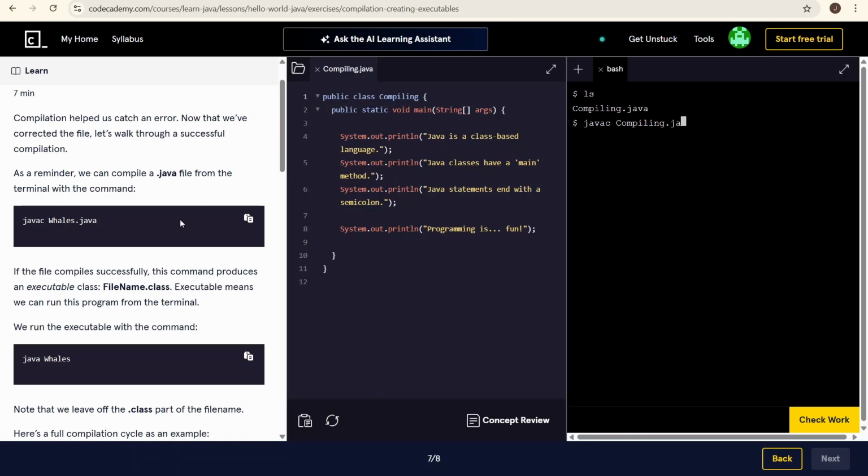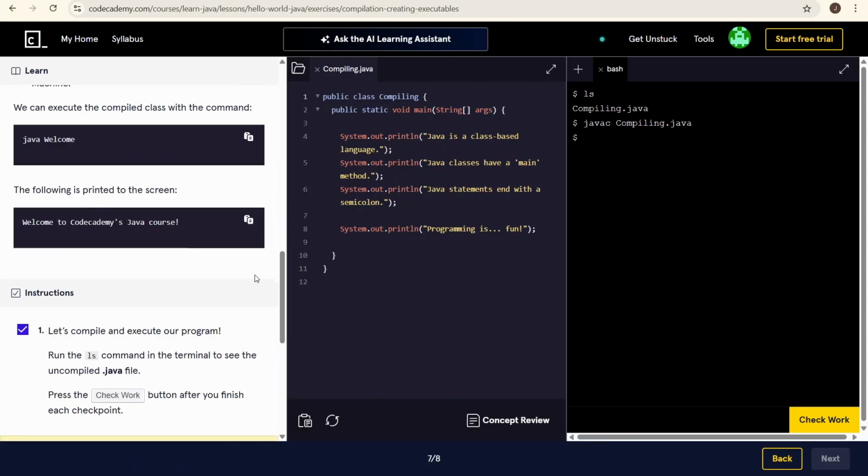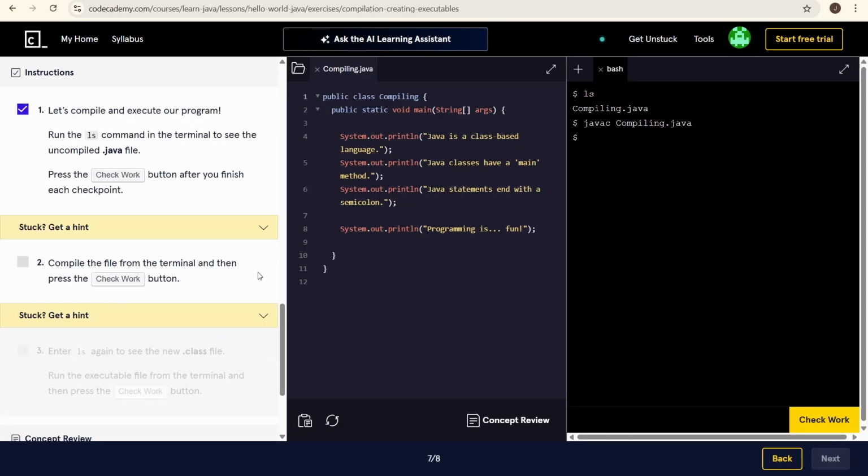Oh, not capital Java. Check work. Yep, we did it.